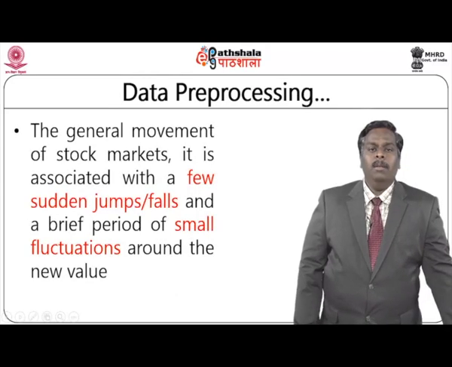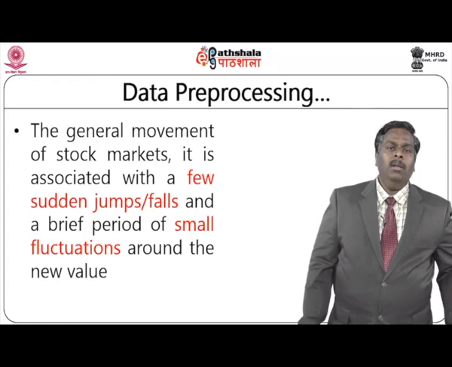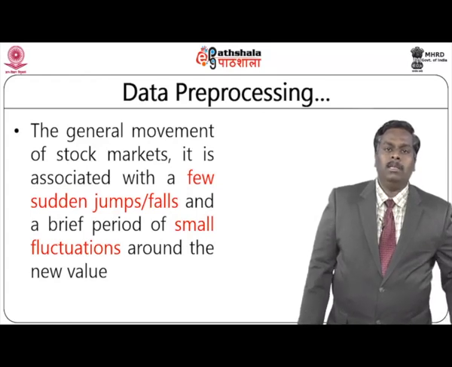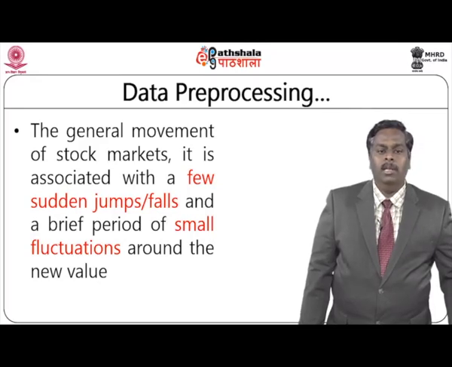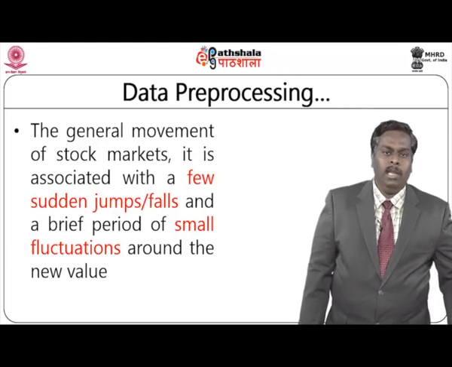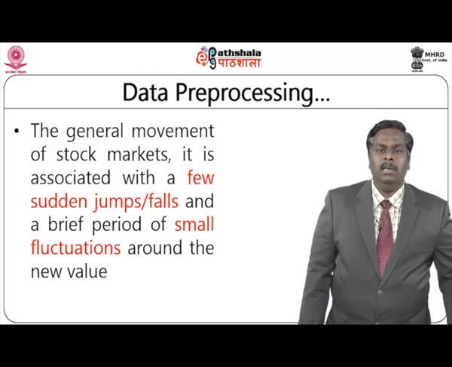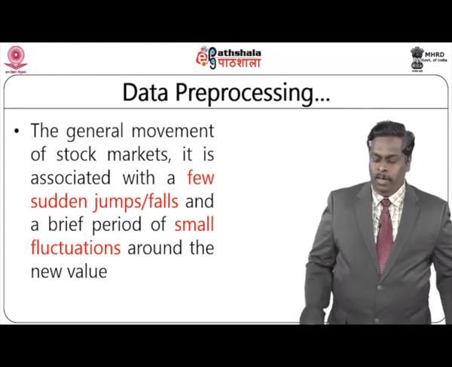Then the second important pre-processing which they did was, normally when we work with the index Sensex value, there will be periodic ups and downs, or jumps and falls. This brief period of ups and downs, or the small fluctuations, need to be centered to a specific value or an average value. So, these changes should not affect the actual value that has been collected. So, here as part of their work, they have averaged these sudden ups and downs, or highs and lows, in the index value, and it has been used for their analysis.